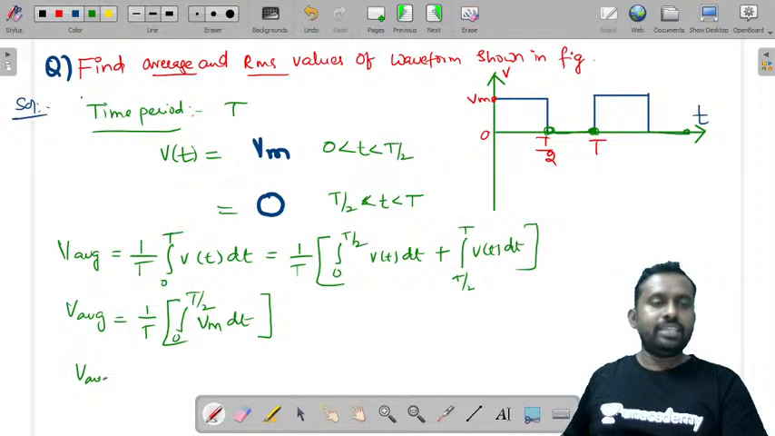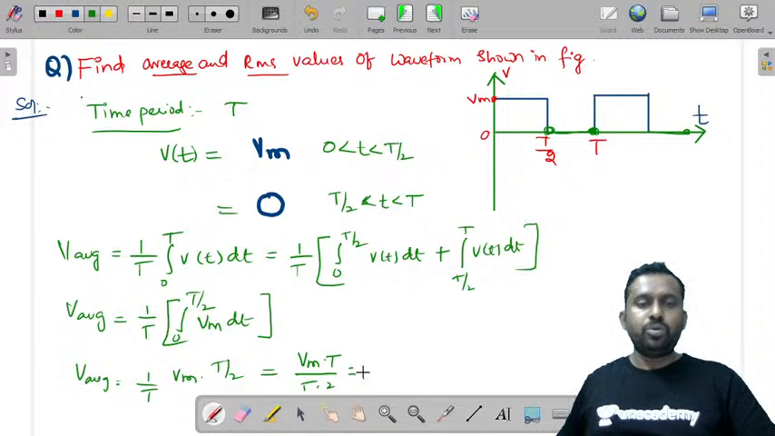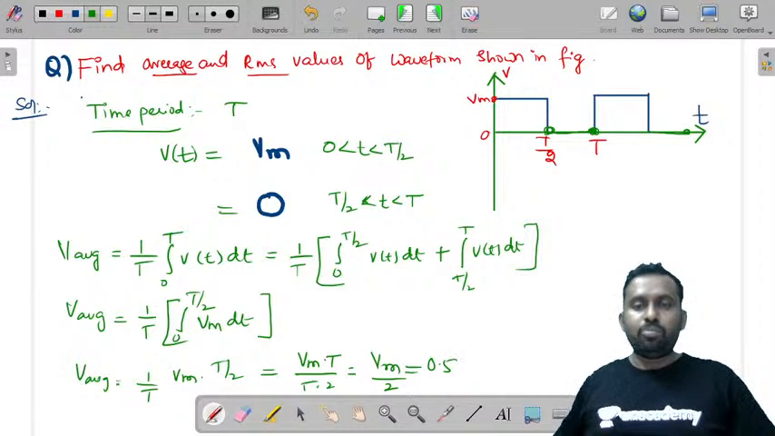So V average is equal to 1 by T times Vm, and integral dt gives T by 2. So it is Vm into T by T into 2, which is Vm by 2. Therefore, what is the average value? It is Vm by 2 or 0.5 Vm.